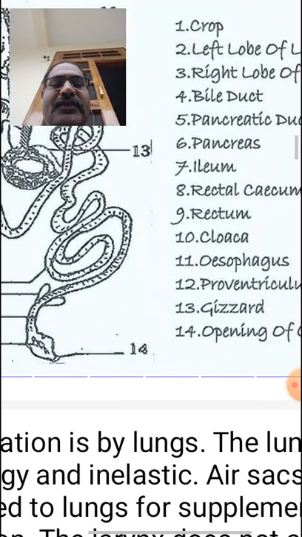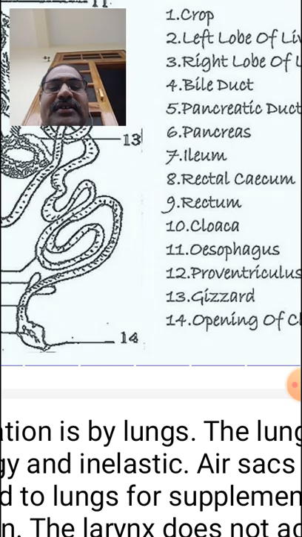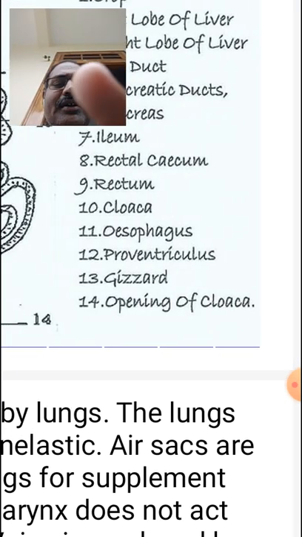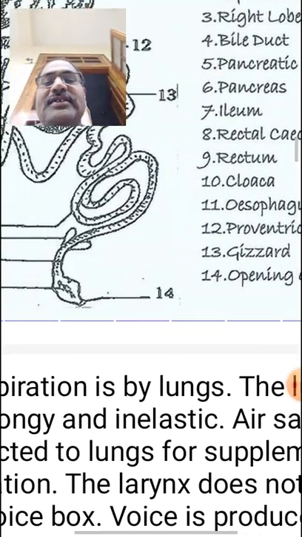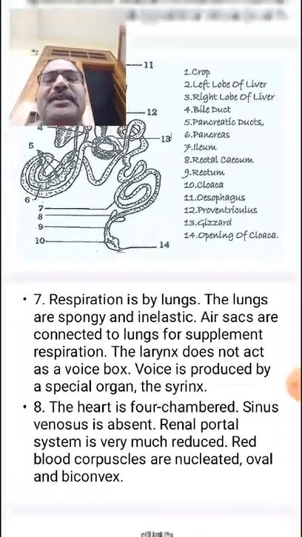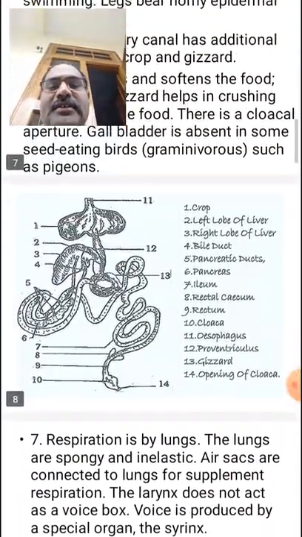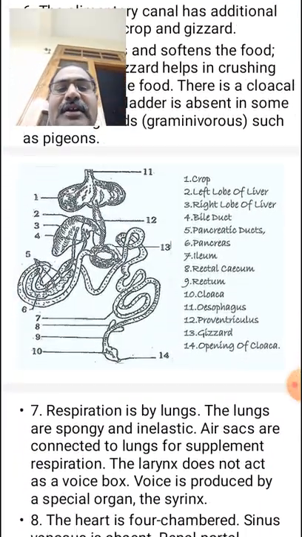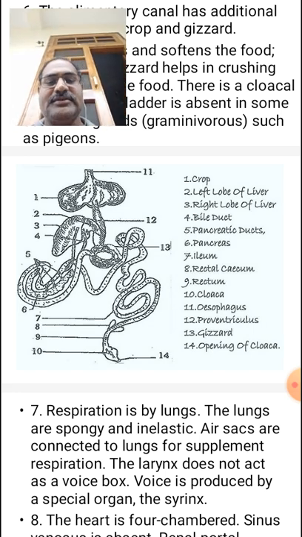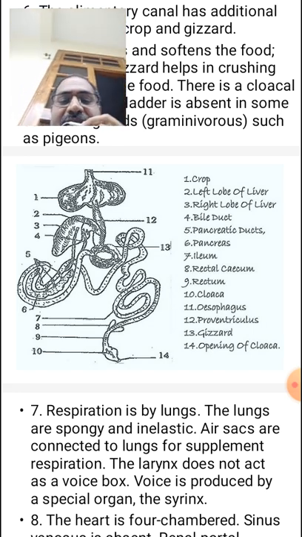This is the esophagus, this is the gizzard, and this is the opening of the cloaca. These are the structure and names of the digestive system.